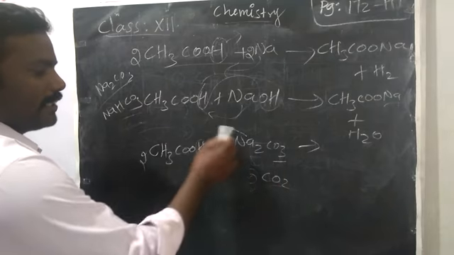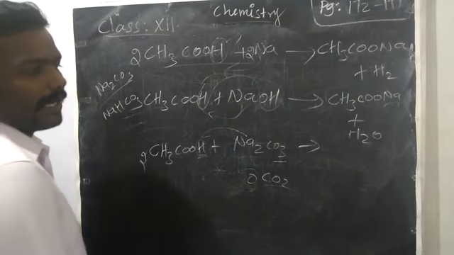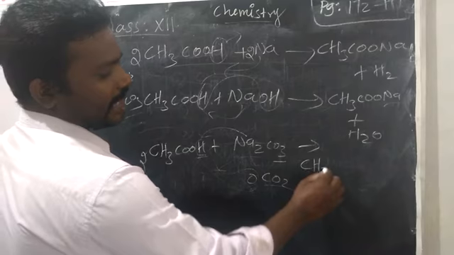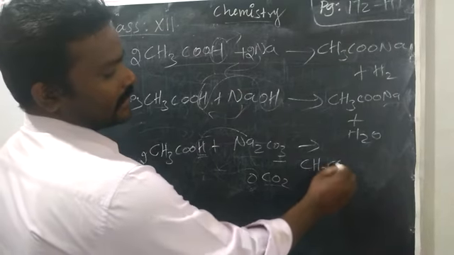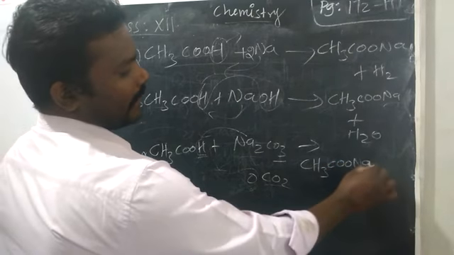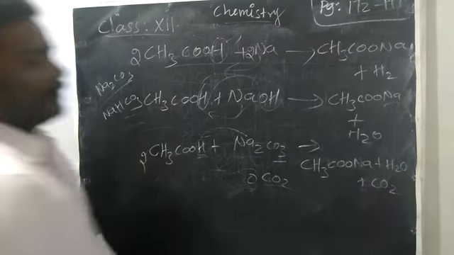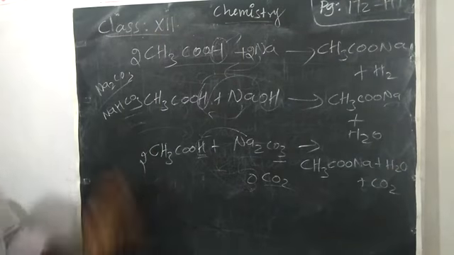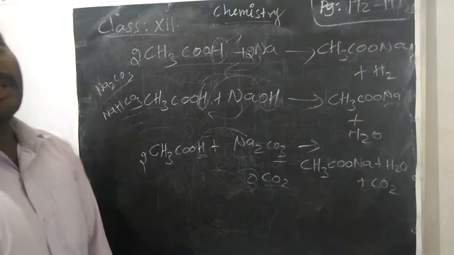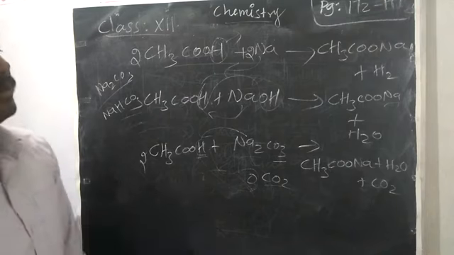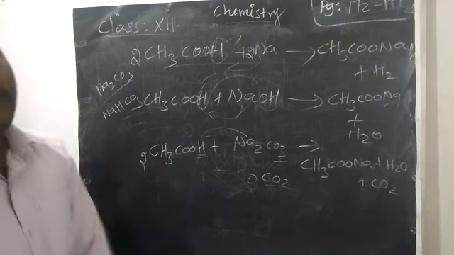What's the remaining? 2 Na. You substitute the place of two hydrogens. So we will get the same product, CH3COONa plus water and then carbon dioxide. So these are the OH bond involving reactions. OH bond breaking. Under the breaking, the reactions will take place.